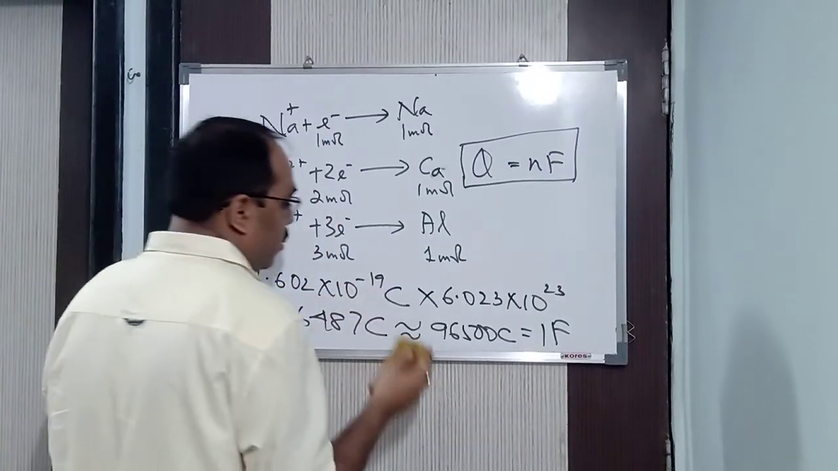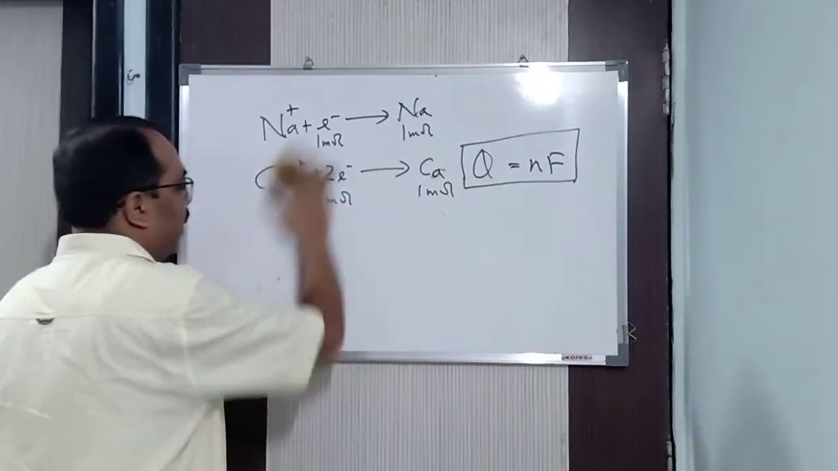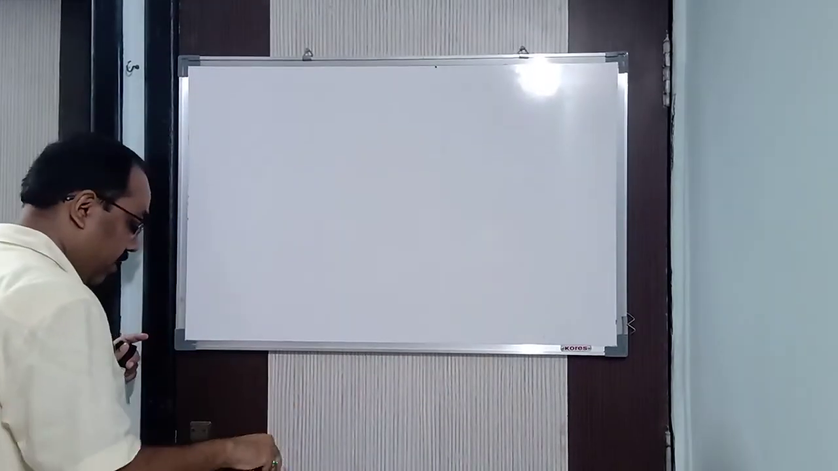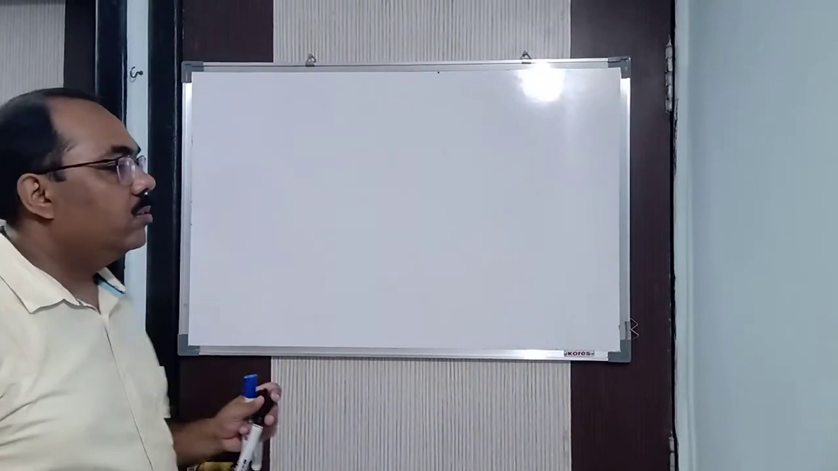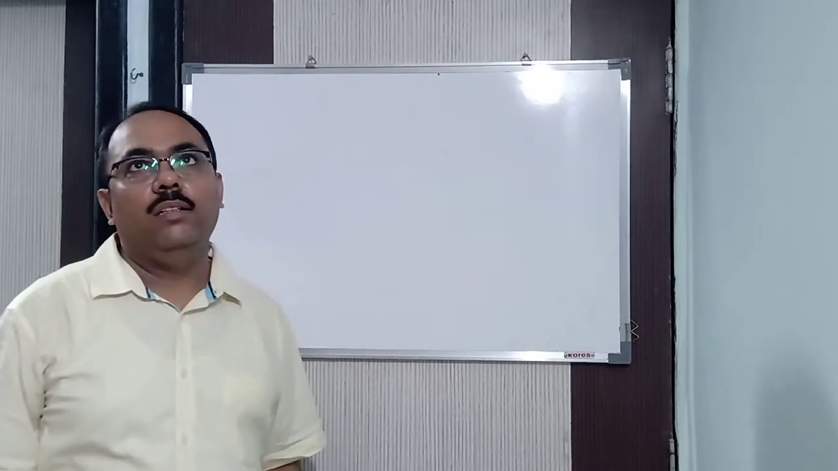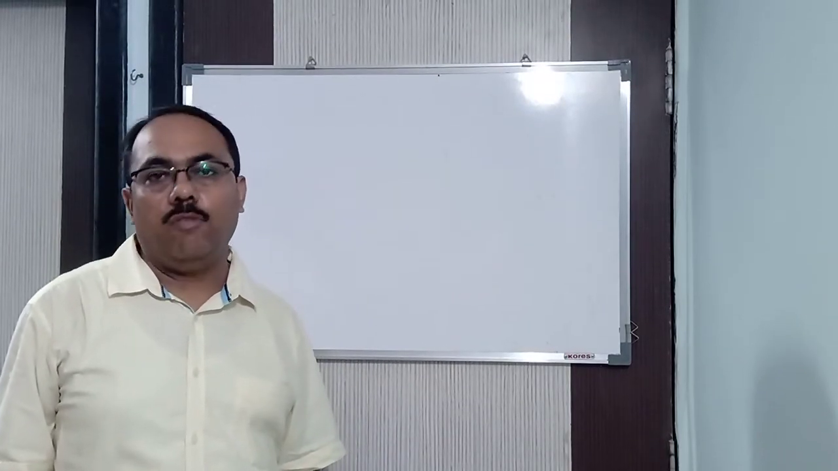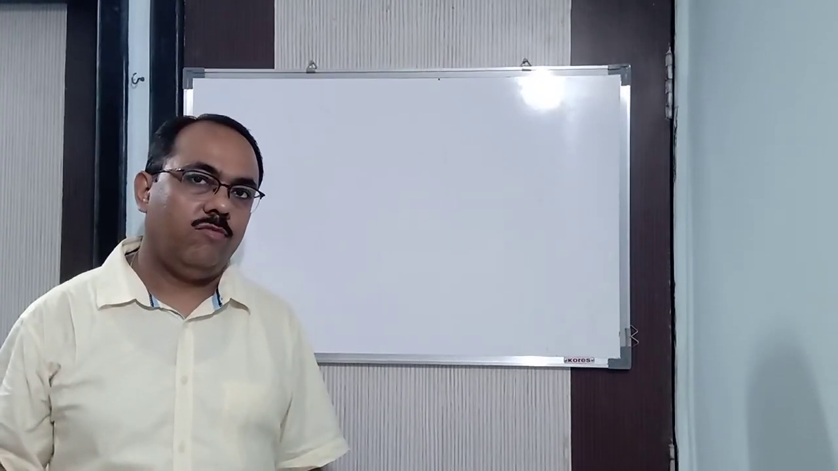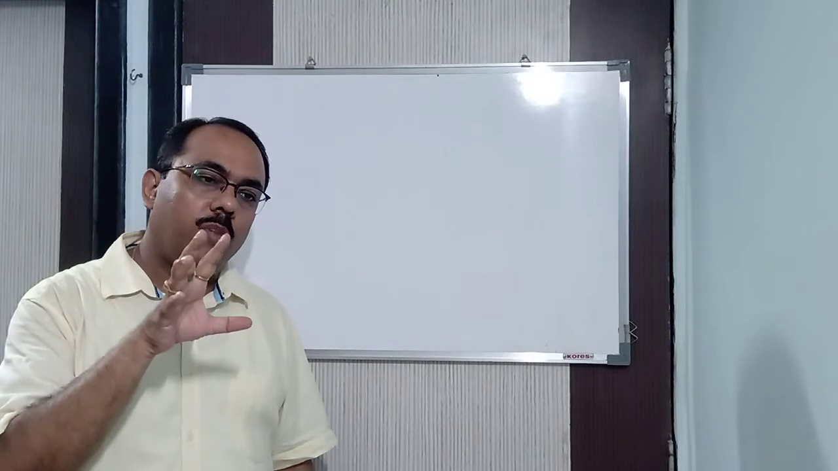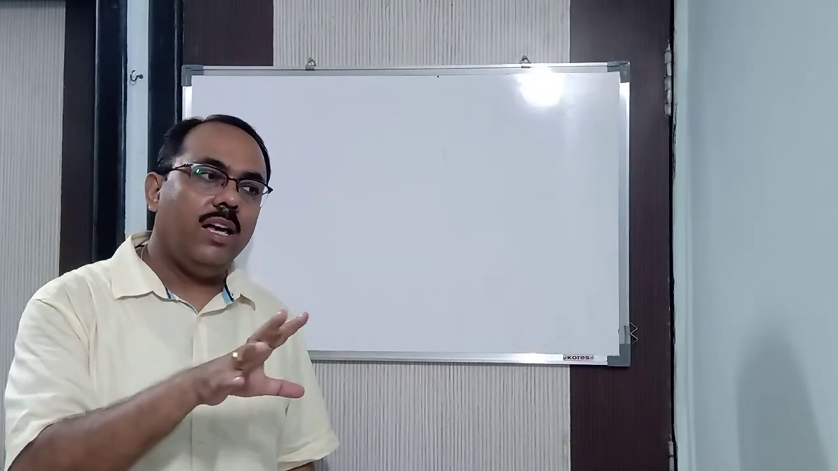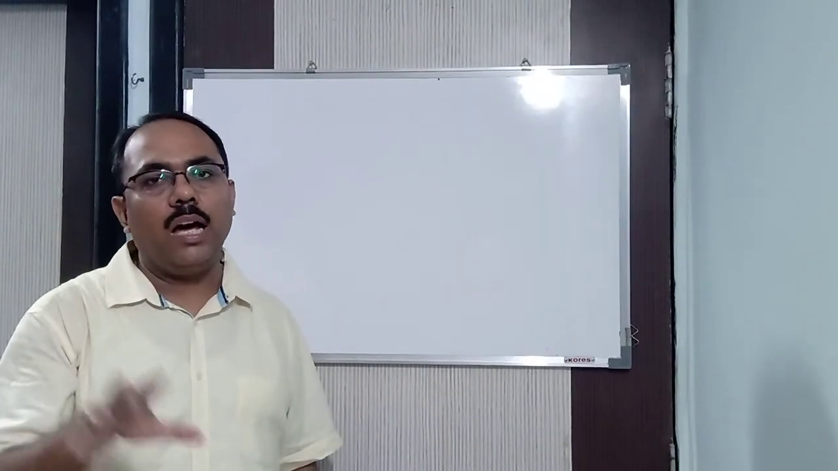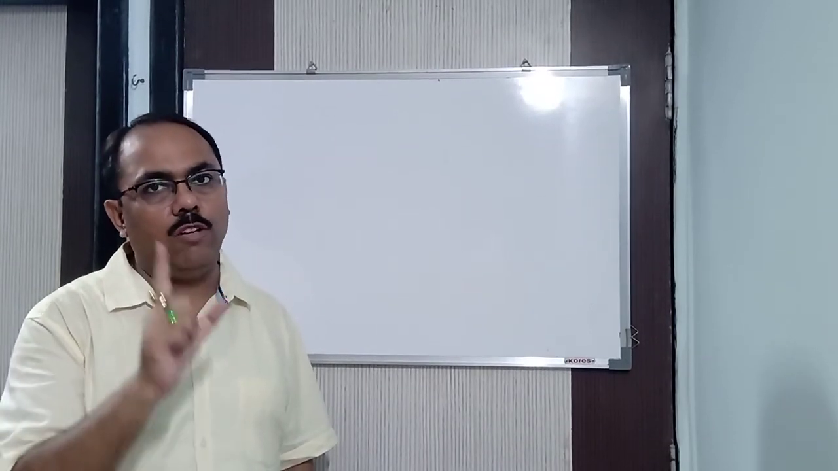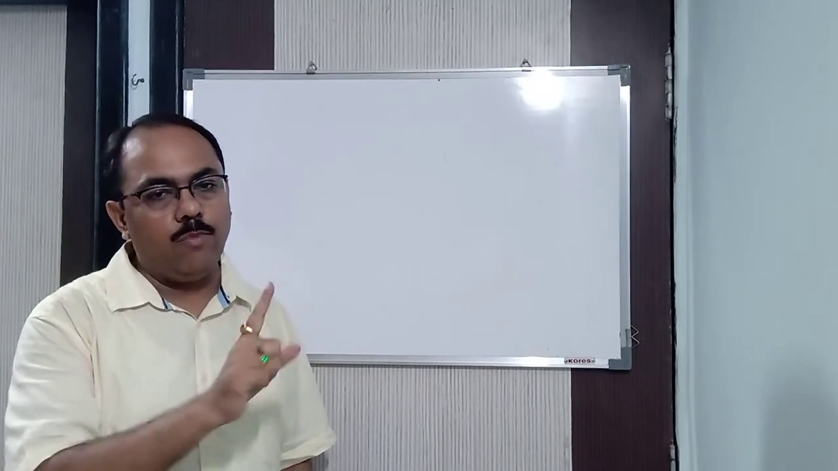Now, next. Listen carefully to the statement now. We know that 1 Faraday is required to deposit 1 gram equivalent of a particular substance. In terms of molecules it is 1 mole, but in terms of ions we say 1 gram equivalent. To deposit 1 gram equivalent, we require 1 Faraday, that is 1 mole of electrons.